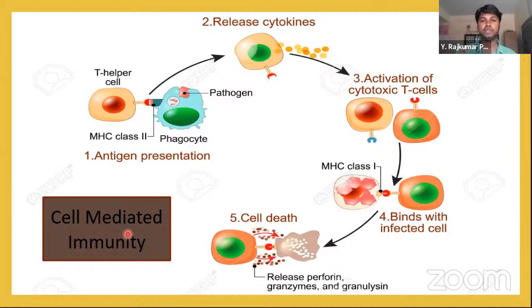Cell-mediated immunity is different from humoral immunity because in humoral immunity there is production of antibodies, but in cell-mediated immunity there is no production of antibodies, but there is production of granzymes and perforins. In humoral immunity we have seen that only MHC class 2 molecules are used, but in cell-mediated immunity, MHC class 1 molecules are also used. These MHC class 1 and class 2 molecules exist on the surface of the cells.